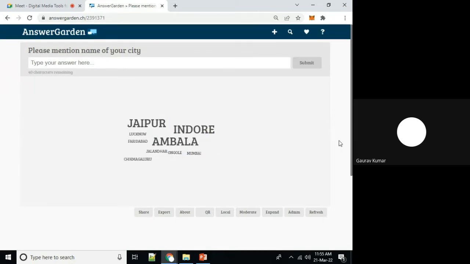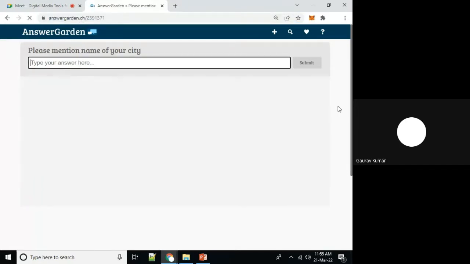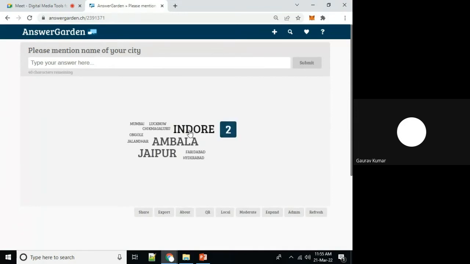So you can see how easy and comfortable it is to work with. As soon as participants respond on this platform, I will be able to get their replies. On mouse over of each link, and one from Hyderabad also.